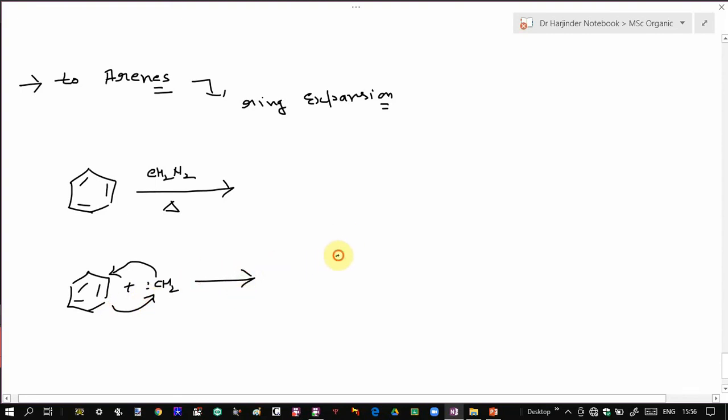Initially this will result in formation of a cyclopropane type of derivative. So you will get something like this. It gets added across this double bond. Now this system is highly unstable, as you can see. One 3-member ring is there, one 6-member ring is there, so it's highly unstable.